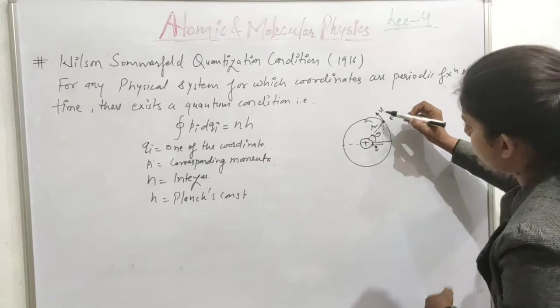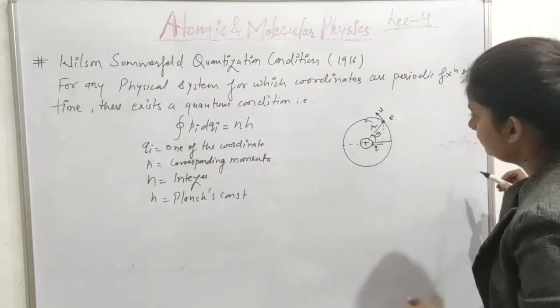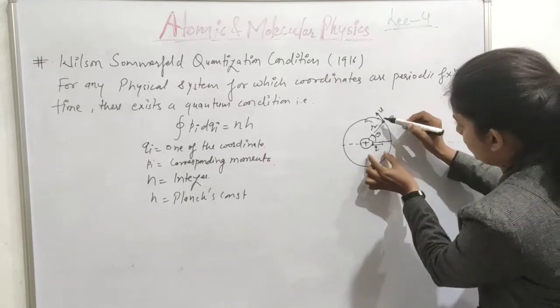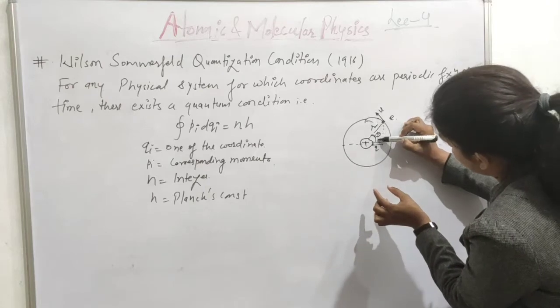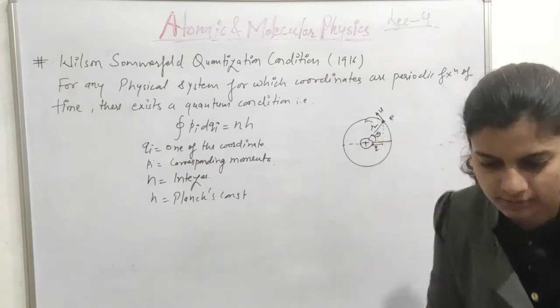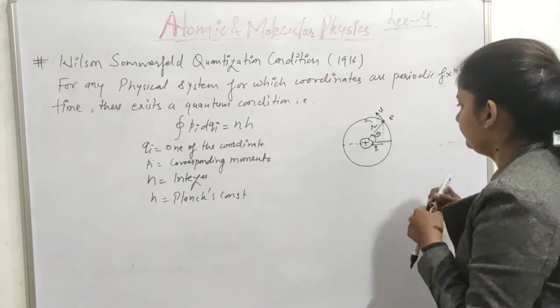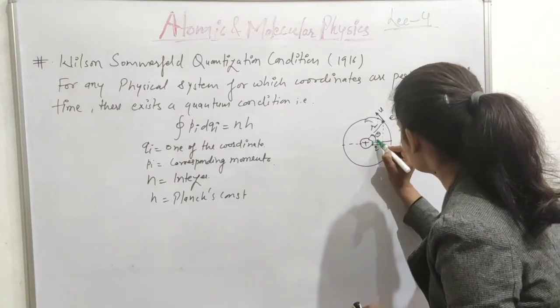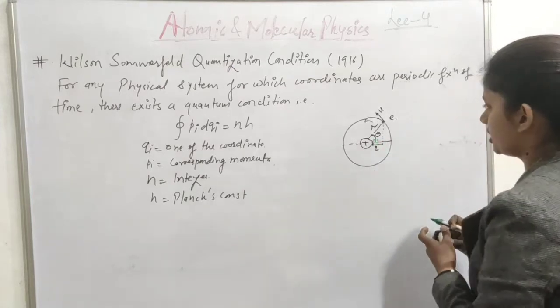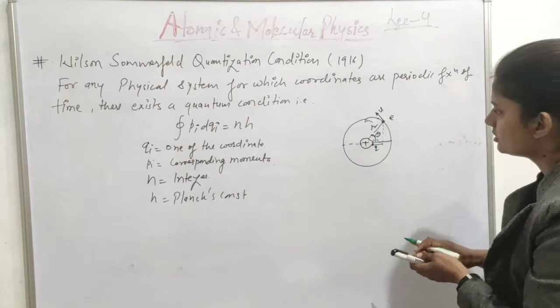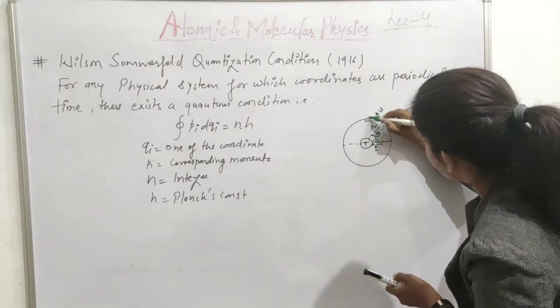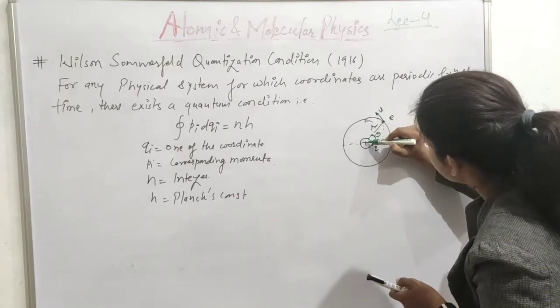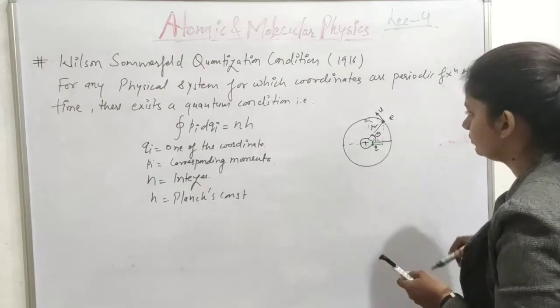Suppose after some time the electron is here. Now let me make it very clear. Now its position is here, and the projection is reducing. Suppose after some time the electron is here, then its projection is 0.